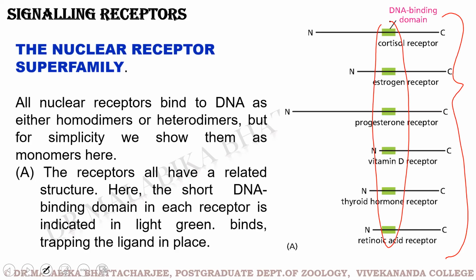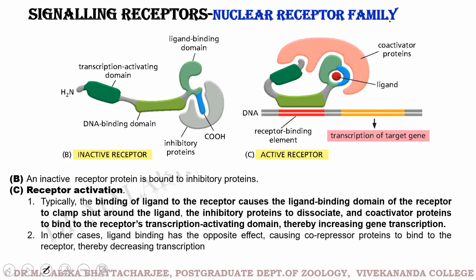Some examples of the nuclear receptors given here include cortisol, estrogen, progesterone, vitamin D, thyroid hormone, retinoic acid. Currently, more than 48 nuclear receptors are encoded in the human genome. As I said, these nuclear receptors on one hand can bind to the ligand, and on the other hand can bind to the DNA.